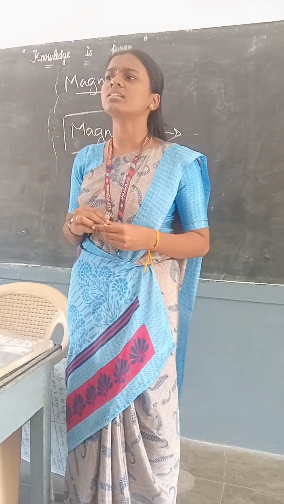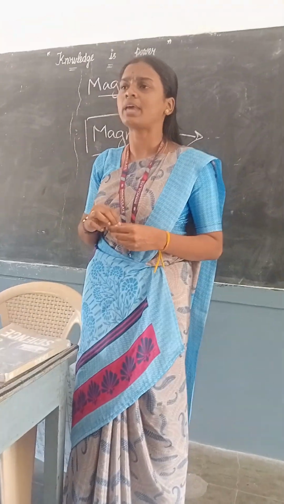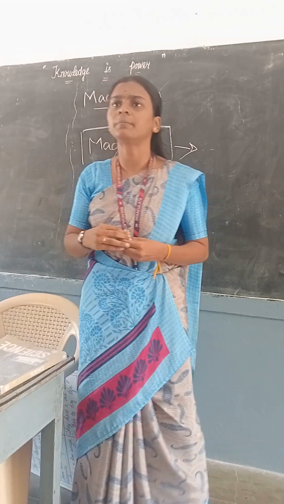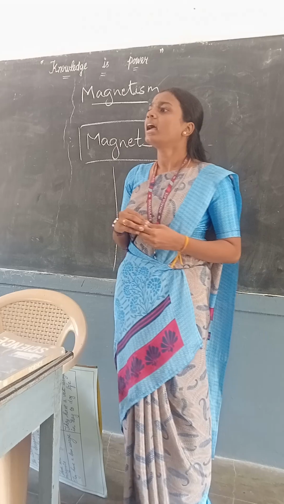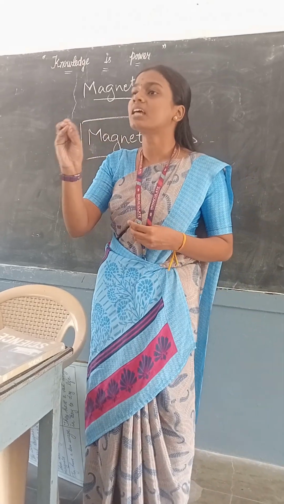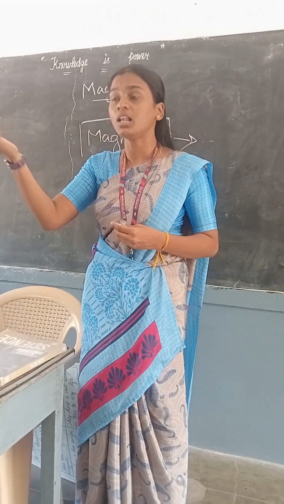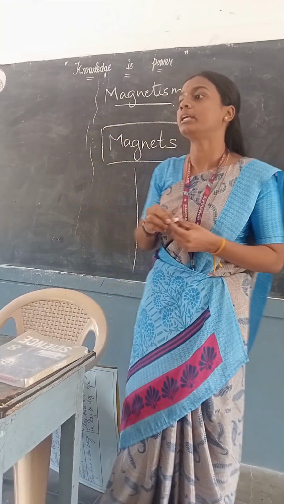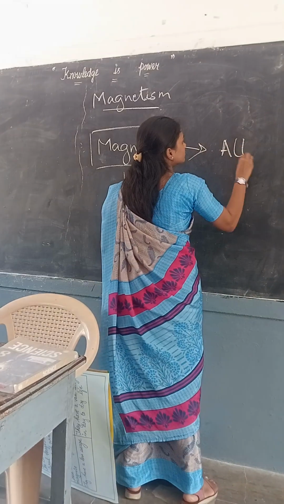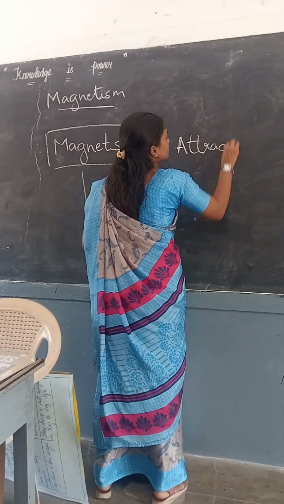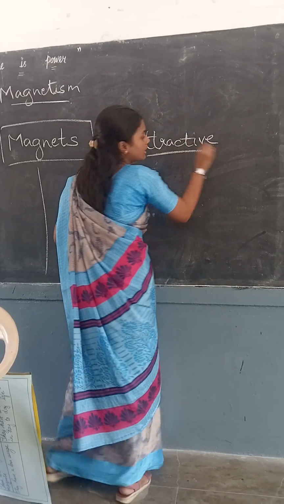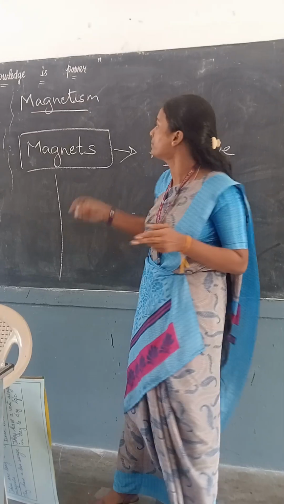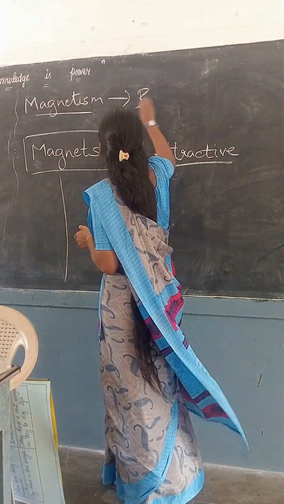But what is a magnet? We have seen magnets in different shapes. But what is a magnet? Do you know what a magnet is? Yes. A magnet is a material which attracts other material. Yes, that property, attractive property. Attractive property, right?